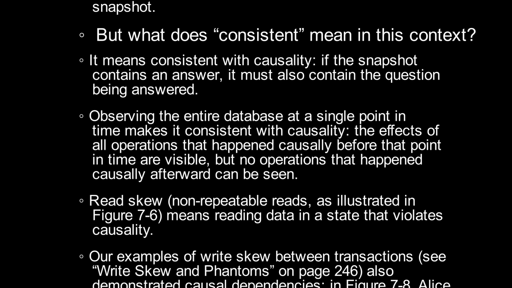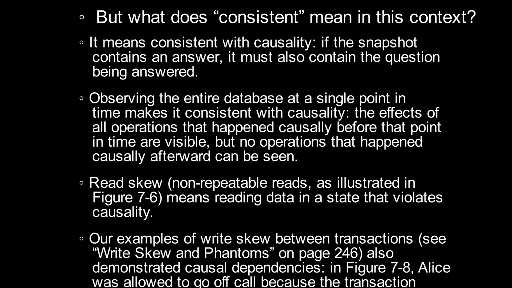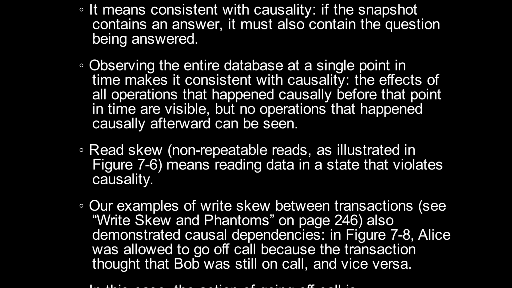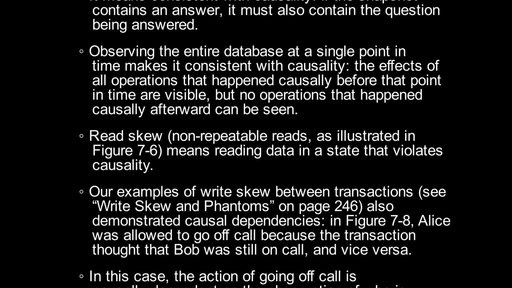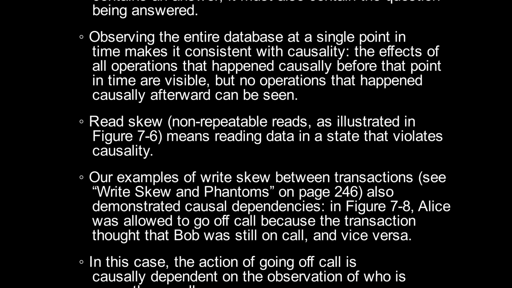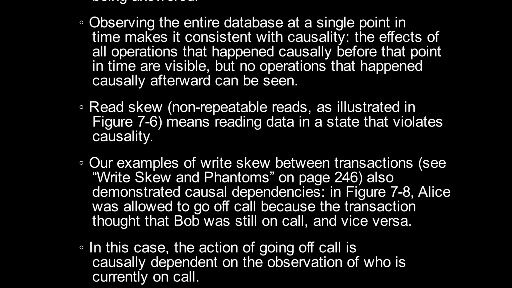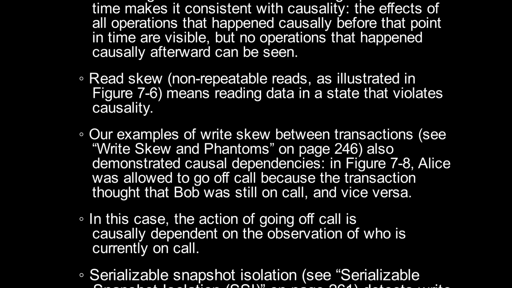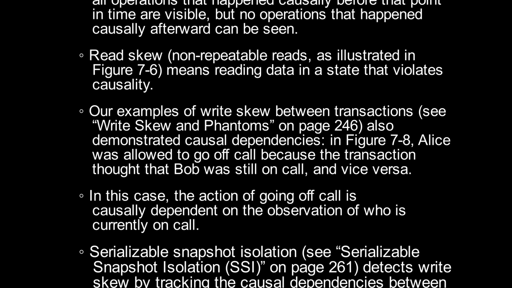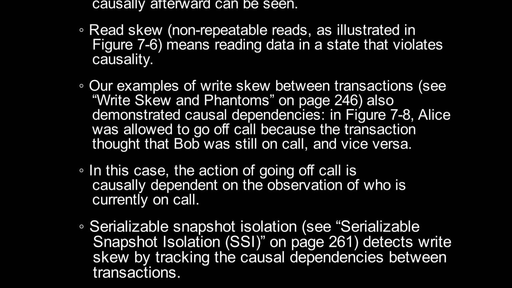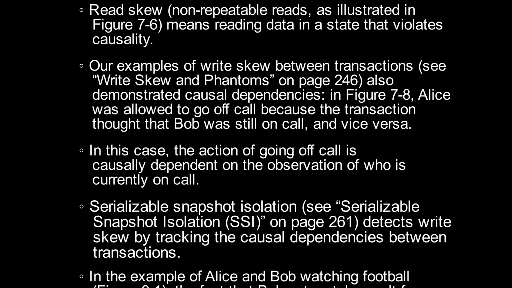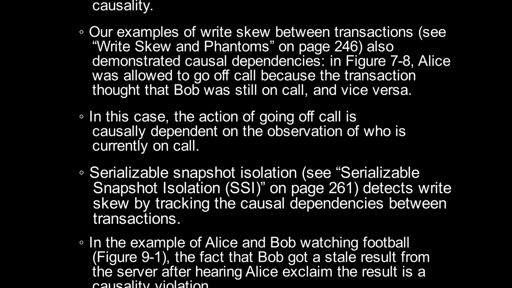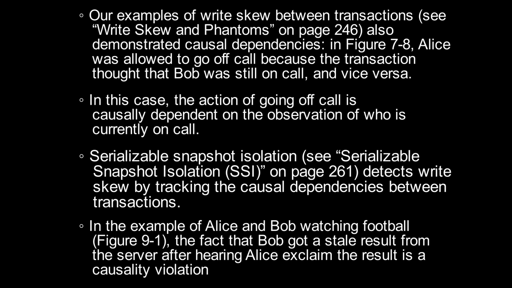Read skew, non-repeatable reads, as illustrated in figure 7-6, means reading data in a state that violates causality. Our examples of write skew between transactions, see write skew and phantoms on page 246, also demonstrated causal dependencies. In figure 7-8, Alice was allowed to go off call because the transaction thought that Bob was still on call, and vice versa. In this case, the action of going off call is causally dependent on the observation of who is currently on call. Serializable snapshot isolation, see serializable snapshot isolation SSI on page 261, detects write skew by tracking the causal dependencies between transactions.